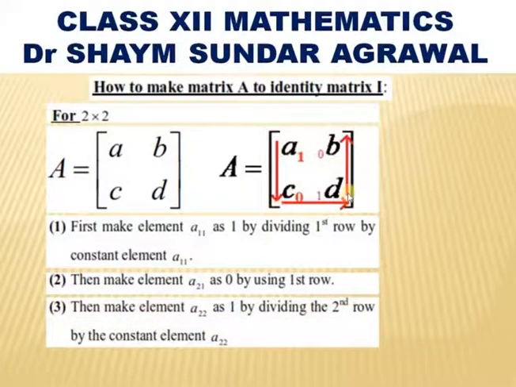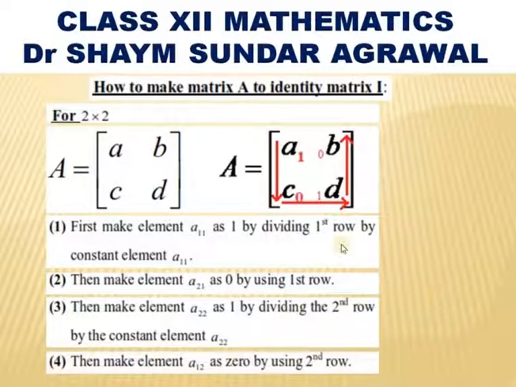Next, a22, second row second column, make it 1 by dividing by that element. Then make the element a12, first row second column, as 0 by using second row. So, these are the process for 2 cross 2. First make it 1, then go down and make it 0 by using first row, then go to second row second column, make it 1, then finally first row second column, make it 0 by using second row.